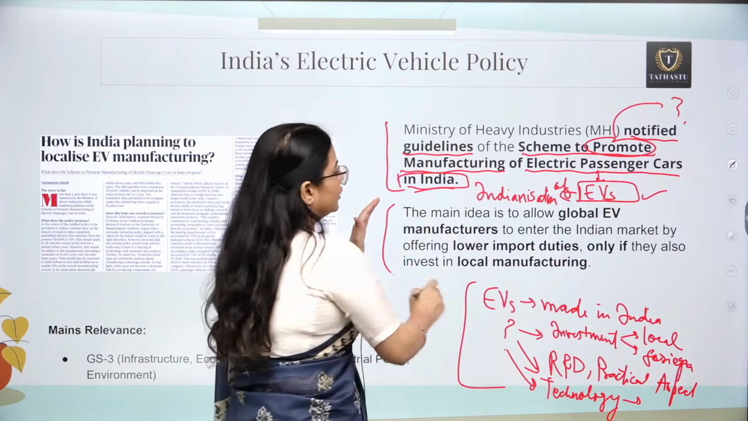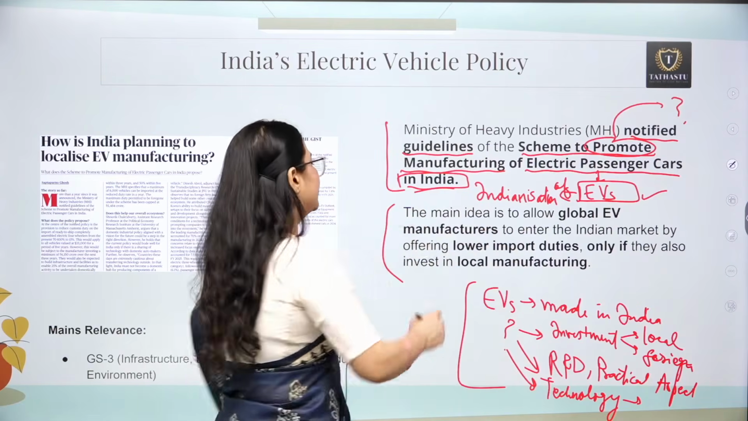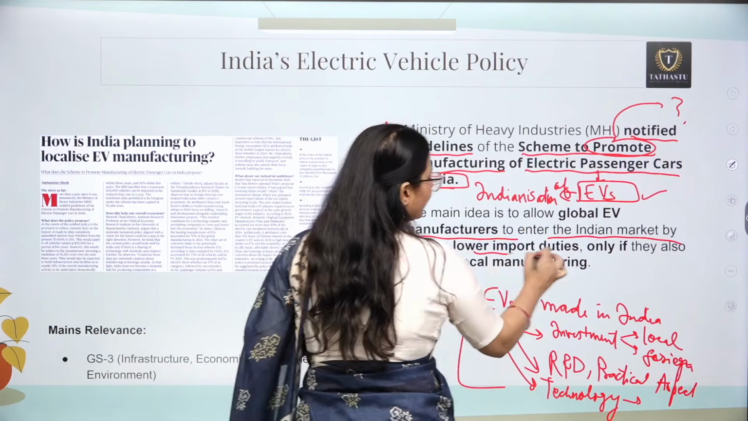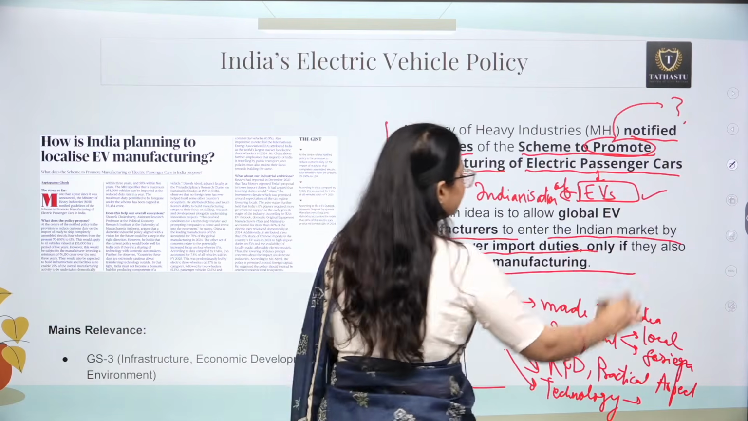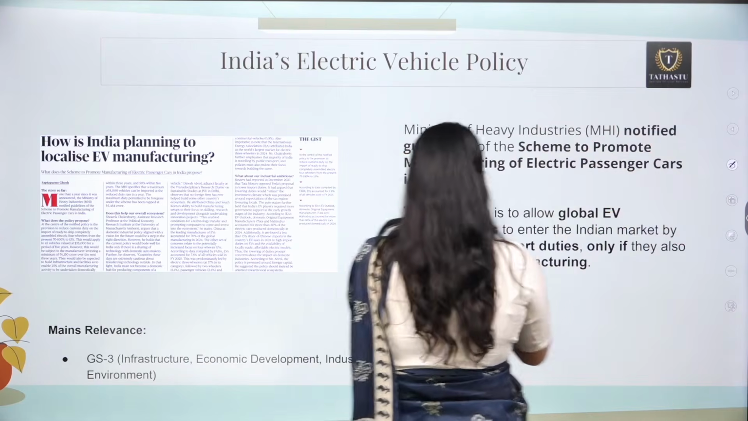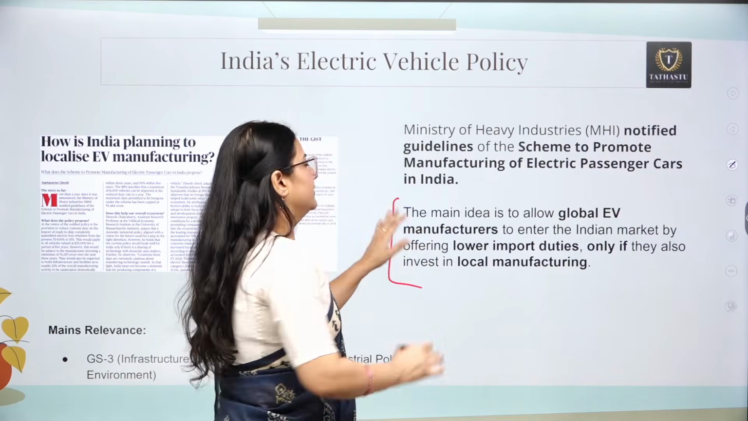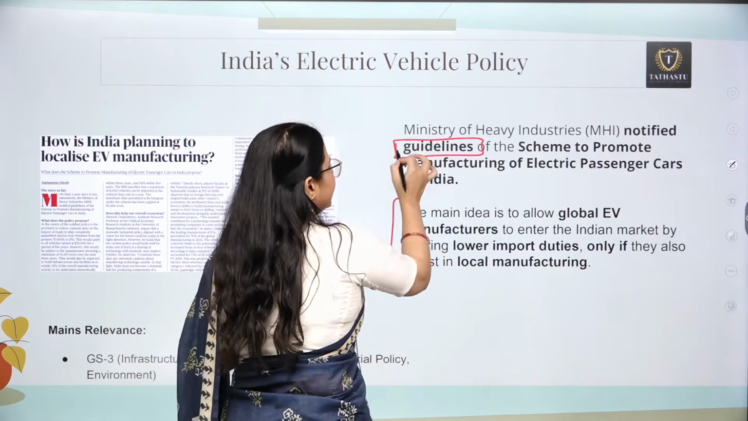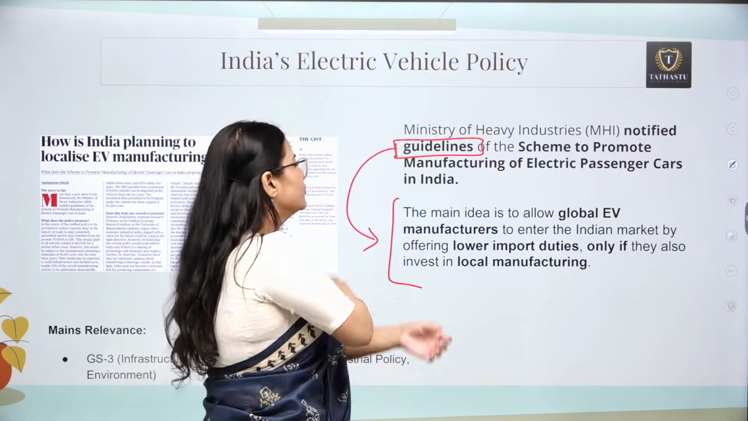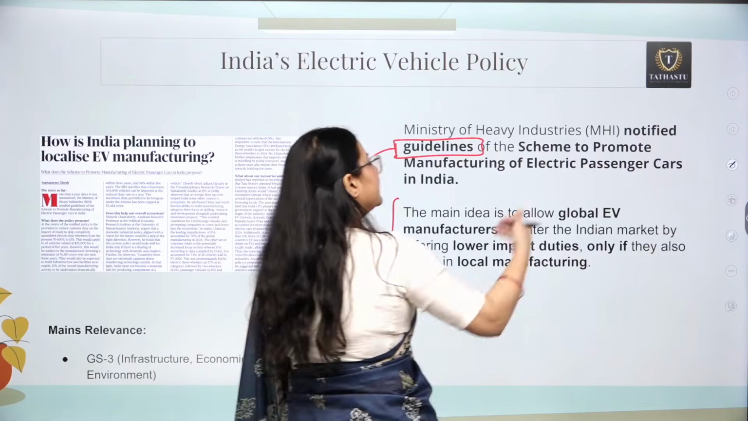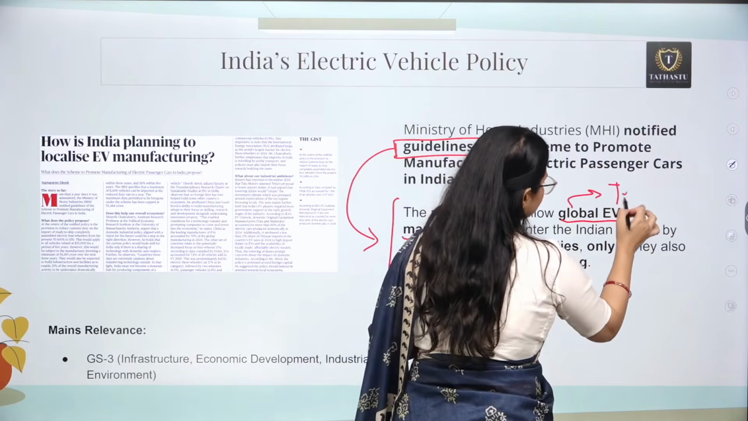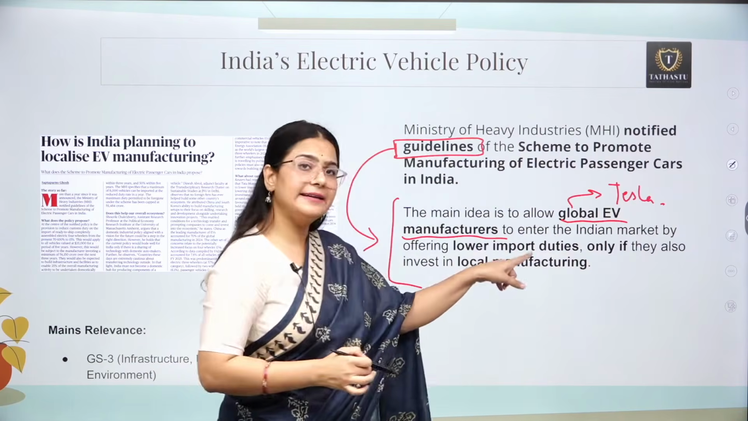The main idea is to allow global electric vehicle manufacturers to enter the Indian market by offering lower import duties only if they also invest in local manufacturing. So let me make you understand this idea also. Now what is written in these guidelines, and what is the main idea behind these guidelines? These guidelines are saying that we can allow global EV manufacturers such as Tesla, okay, now they can enter India's market.